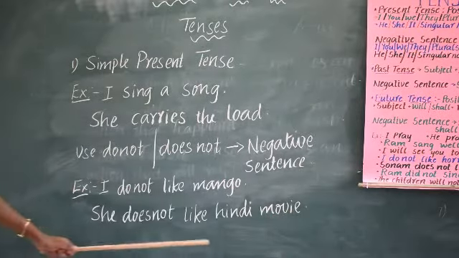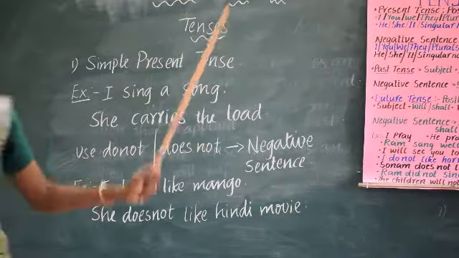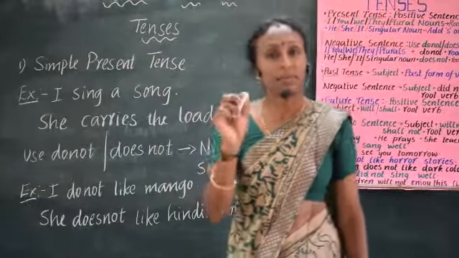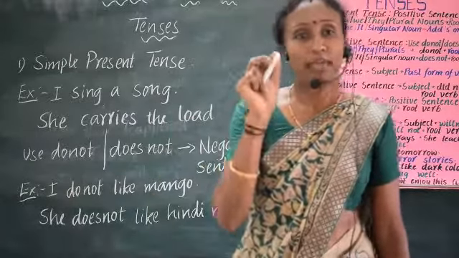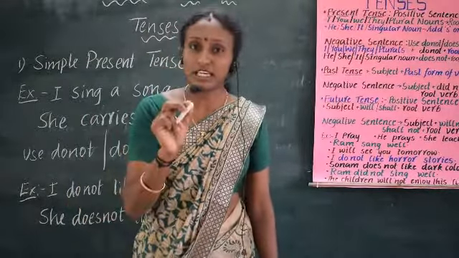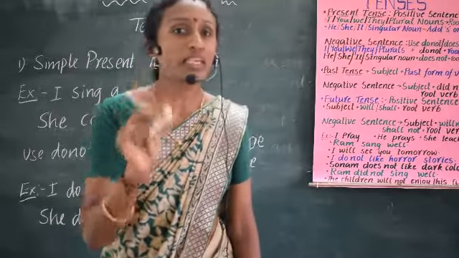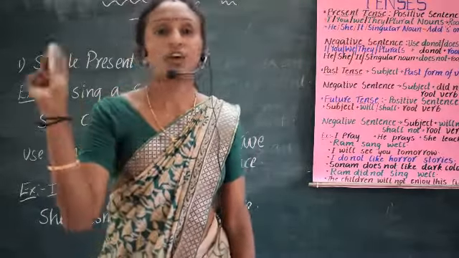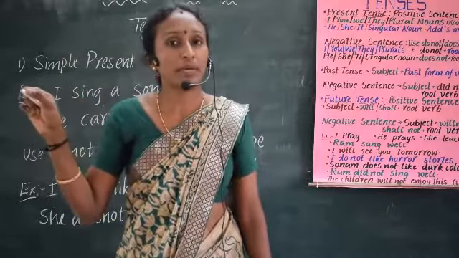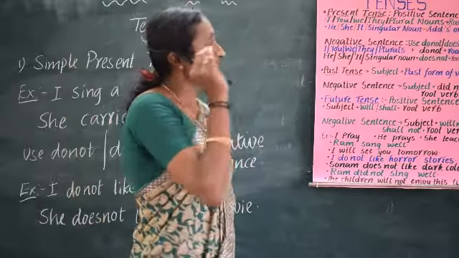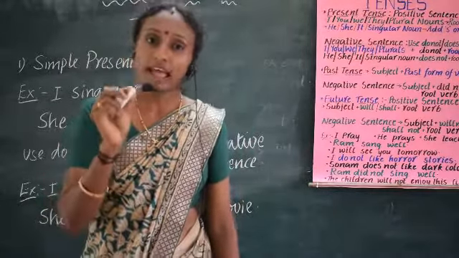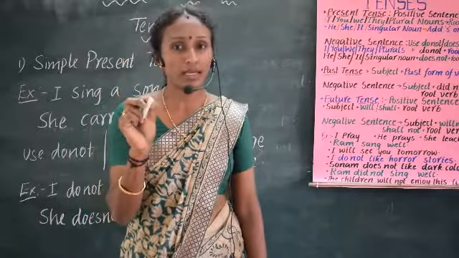These are all about how to form a positive sentence and negative sentence in the simple present tense. So, to make a positive sentence in the simple present tense, if the subject is I, you, we, they, plurals, you should not add s or es to the verb. You have to write the base verb. But if the subject is he, she, it and singular nouns, you must add s or es to the verb.